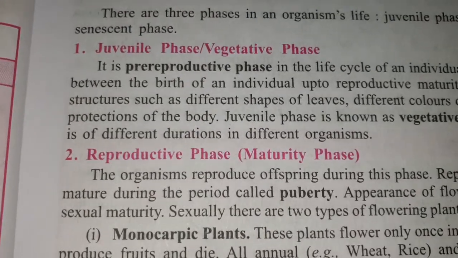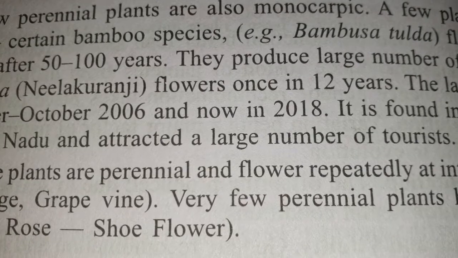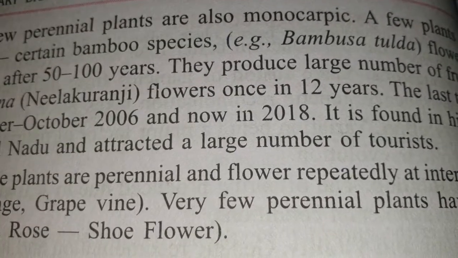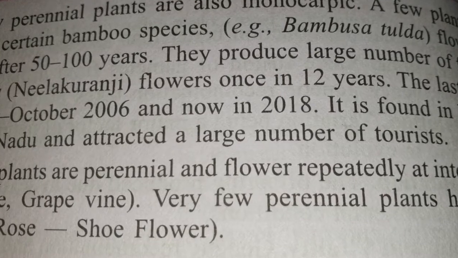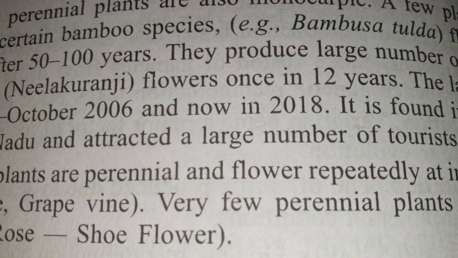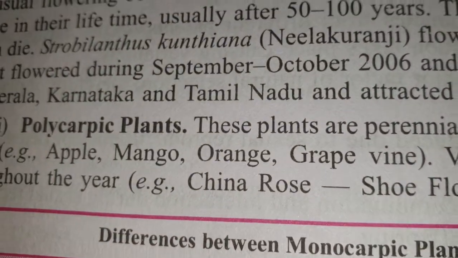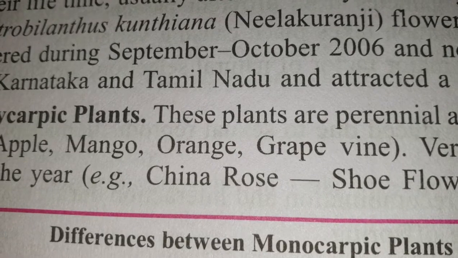While we are studying the monocarpic plants, the two most important examples that we have to remember are the bamboo species Bambusa tulda, which flowers after every 50 to 100 years, and Strobilanthes kunthiana, Neelakurinji, which flowers after 12 years.